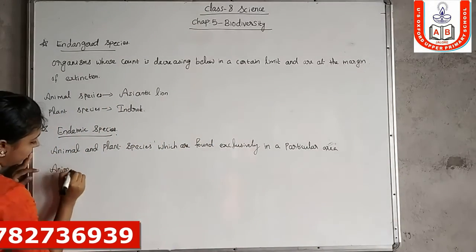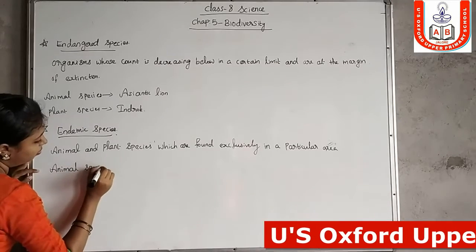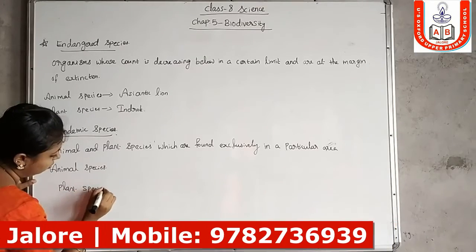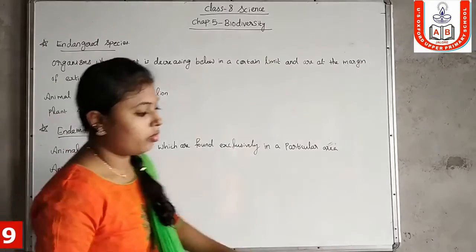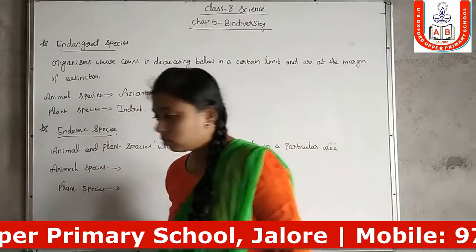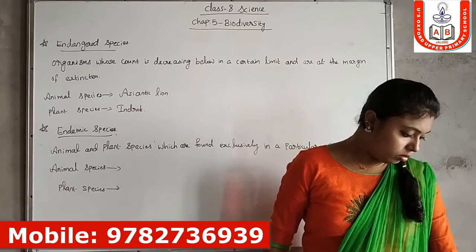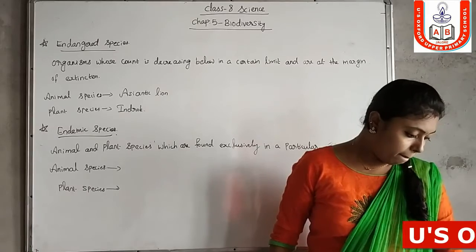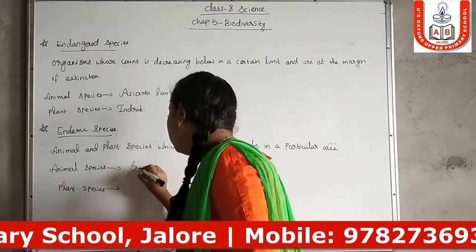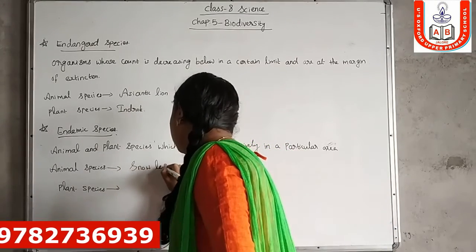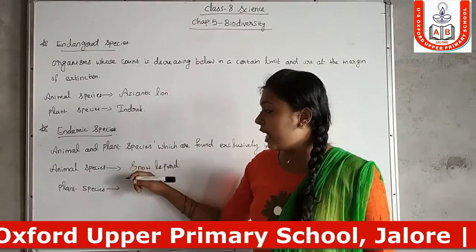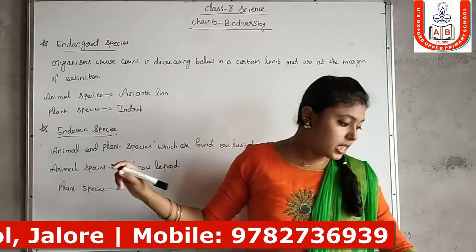Examples of animal species and plant species: snow leopard is the example of endemic animal species, and the plant species is Indro.